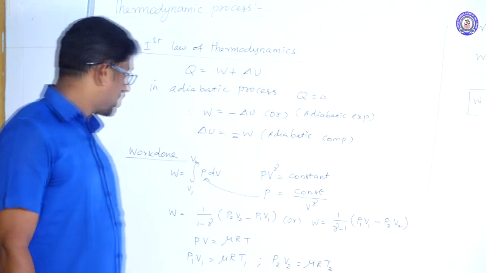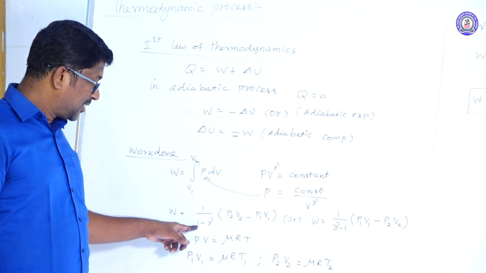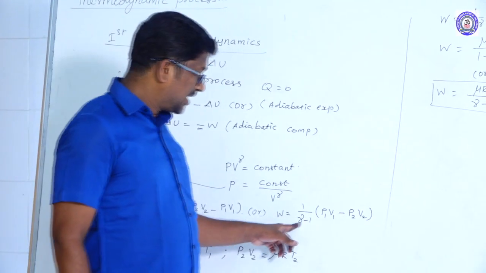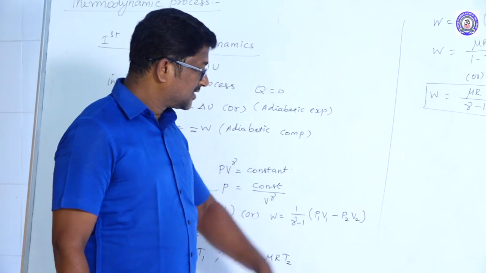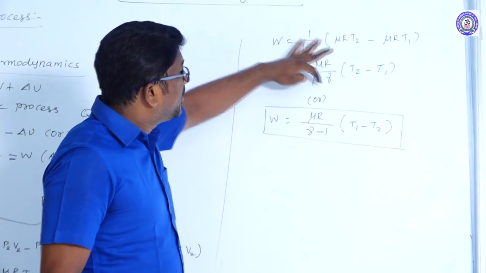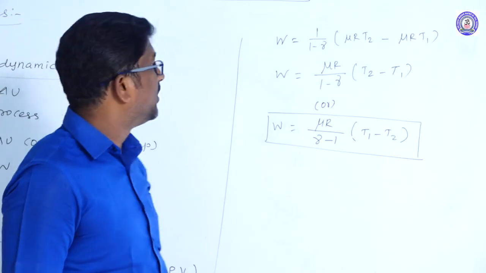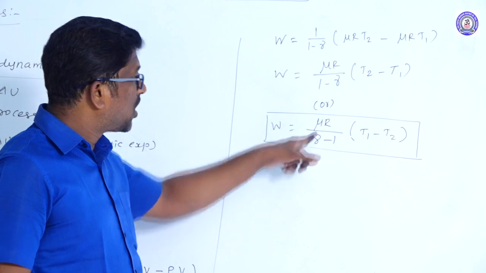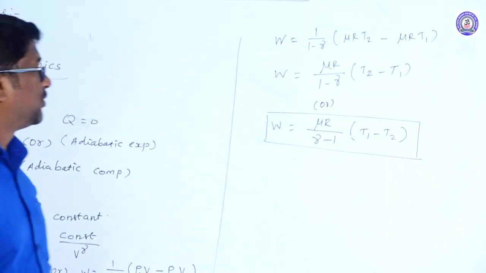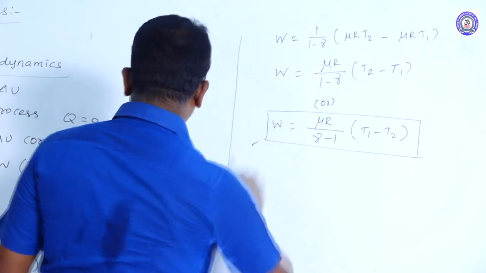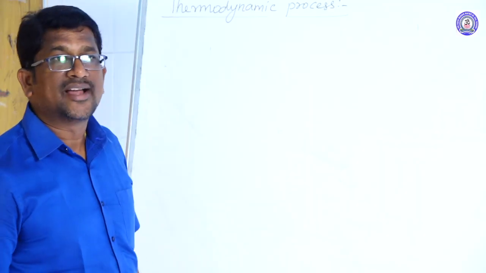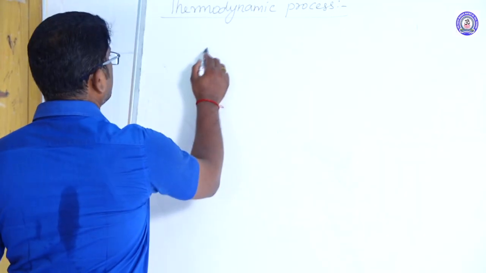And the work done expressions are W is equal to 1 divided by 1 minus gamma of (P2 V2 minus P1 V1), or W is equal to 1 divided by gamma minus 1 of (P1 V1 minus P2 V2), or W is equal to mu R divided by 1 minus gamma of (T2 minus T1), or W is equal to mu R divided by gamma minus 1 of (T1 minus T2). So these are the work done formulas. Second process over. Next, isobaric process.